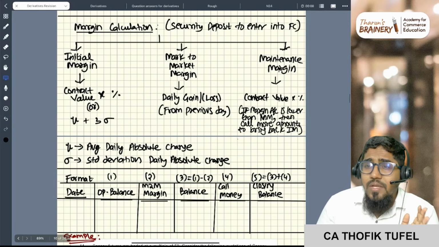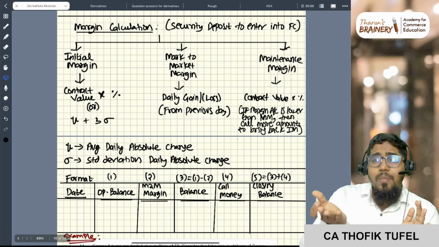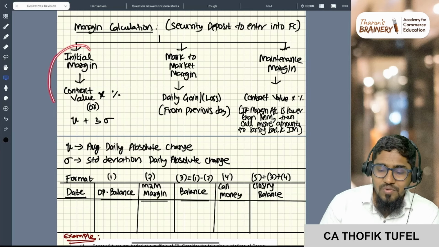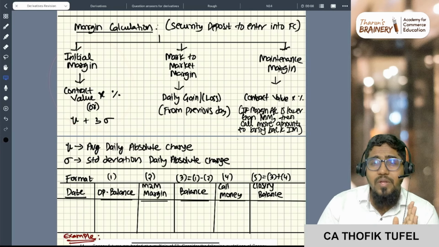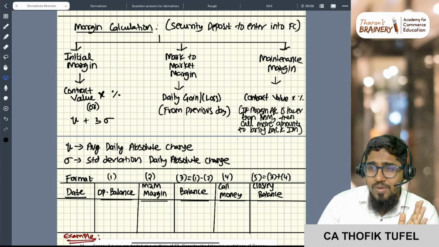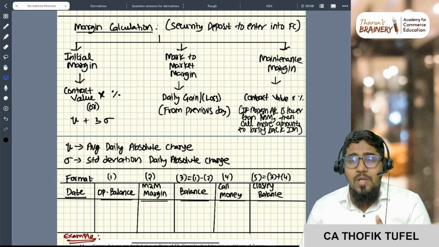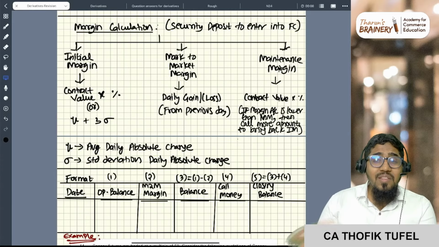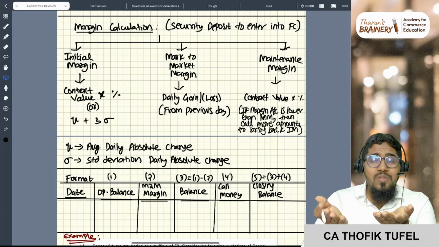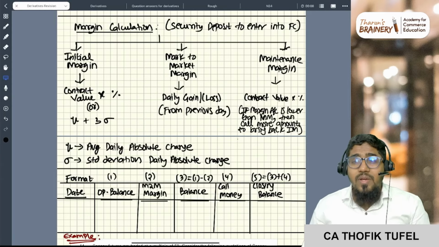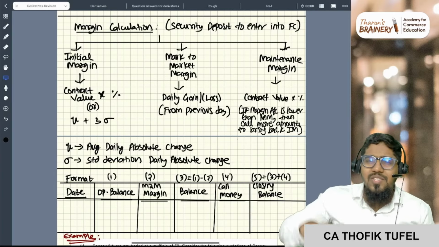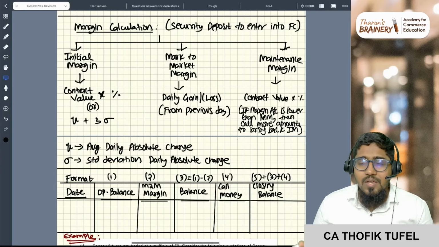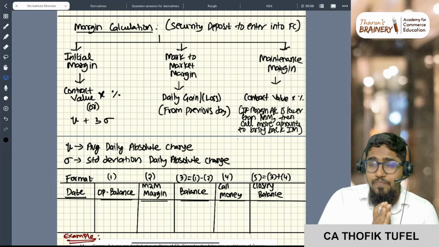Sir, what is mark to market margin? If you are making a profit, they will give you money. If you are making a loss, they will take money from this margin only, which is called mark to market margin. Simple thing. So 16,000 rupees you deposited. First day 2,000 rupees profit, that 16,000 will become 18,000. Second day 3,000 rupees profit, it will become 21,000. Sir, 8,000 rupees loss, it will become 10,000 rupees. So that margin account will be moving, because daily profit or loss is happening, right? So that margin account will be kept.